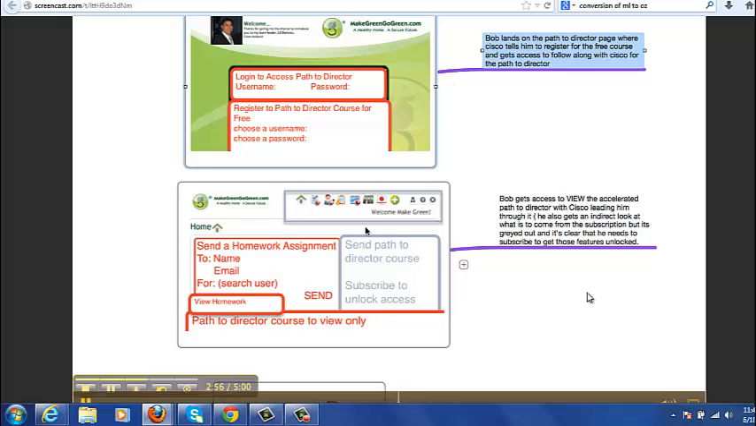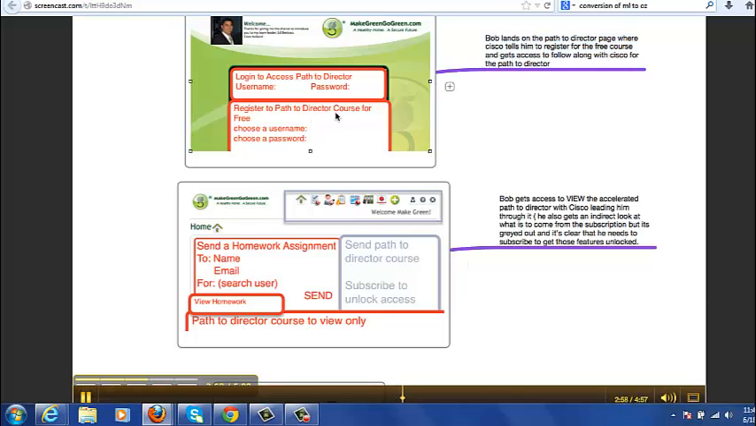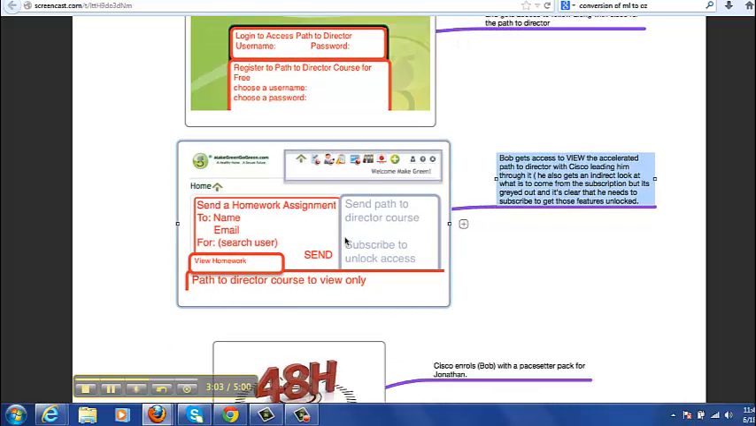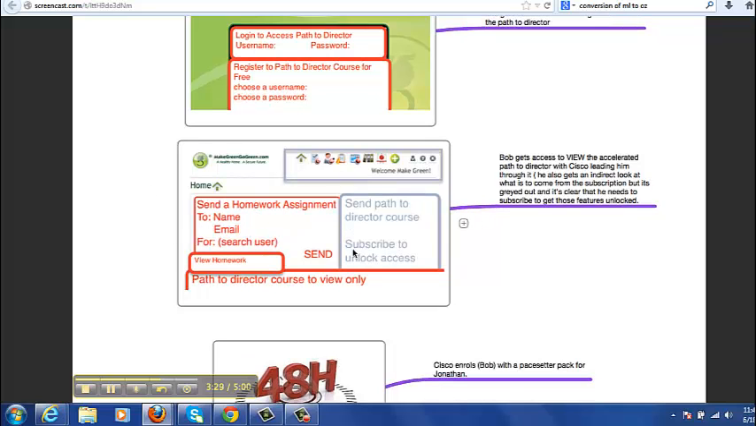Okay, then below that, right after Bob registers, it's automatically going to log him into this page. So now he's logged in as a member guest, and you'll notice he now has the same access level as Jonathan, which is the Path to Director course, which he can view only, and the ability to send it is grayed out. And it says right there, subscribe to unlock access, as well as these are all grayed out as well, and he only has access to be able to send a homework assignment.